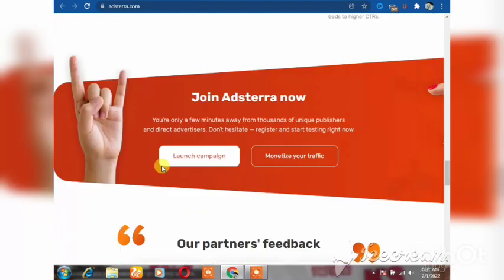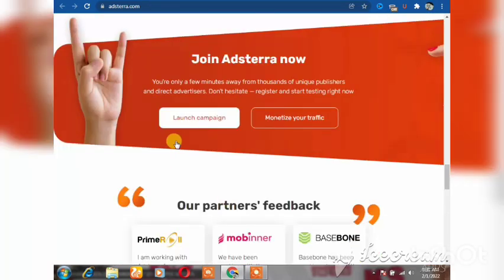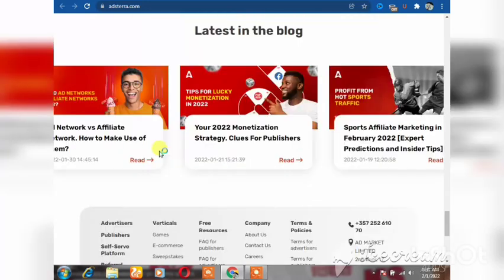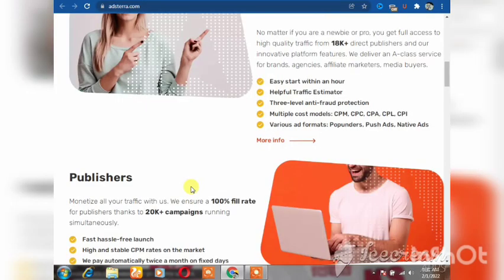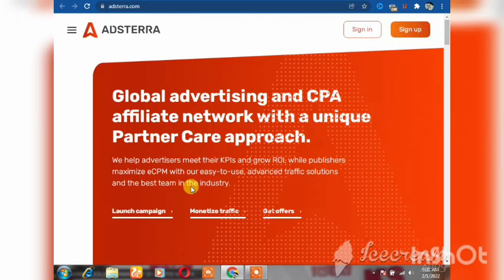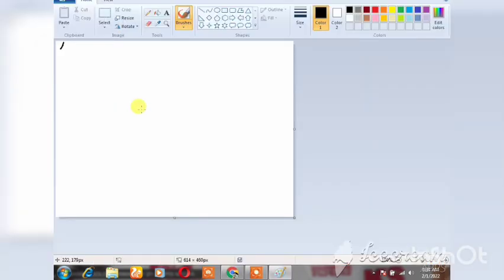Those of you who have websites can come here, create an account and start getting free traffic with this app. But we are not here for that, because we are here to make money from it. And guys, how are we going to make the money? I'm going to show you how we are going to make the money. So okay guys, I just opened this to show you an illustration.